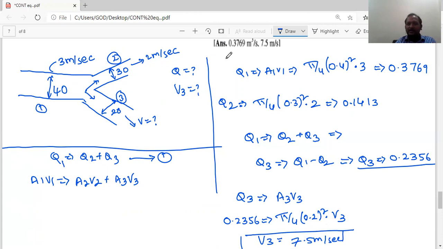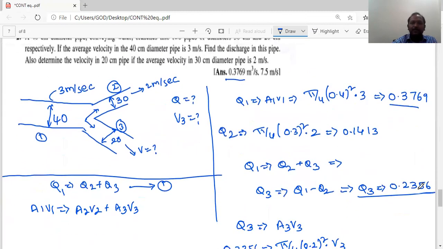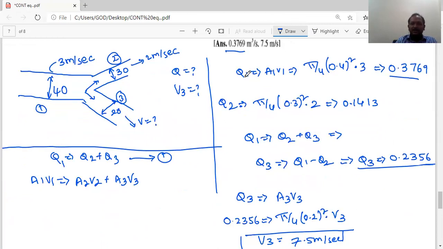Let me check answers with the solved question. You can check what is asked. Total discharge is 0.3769, the discharge in pipe 1, as well as velocity 7.5 meters per second. So velocity is 7.5 meters per second.